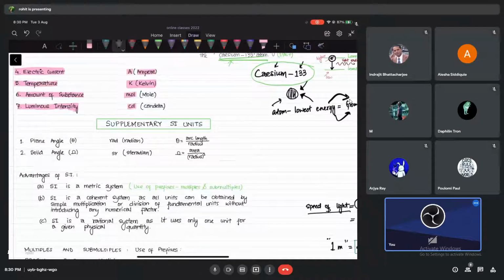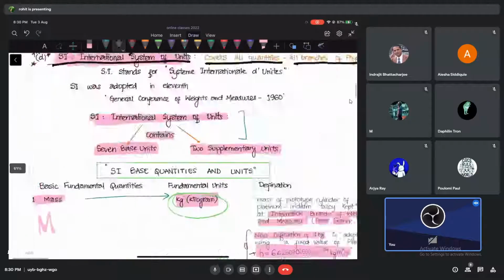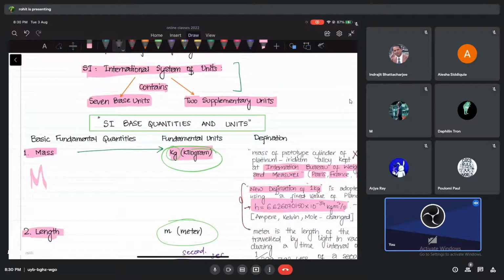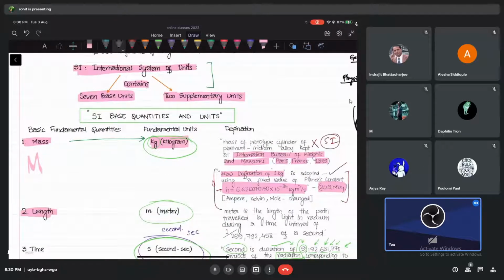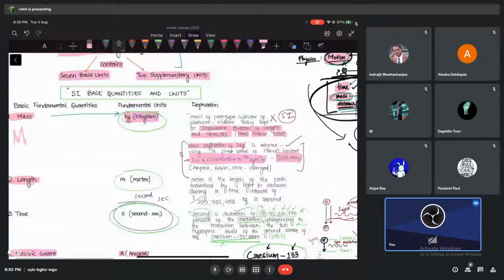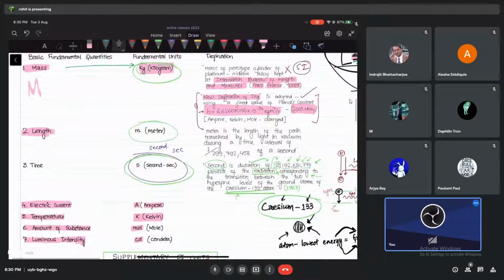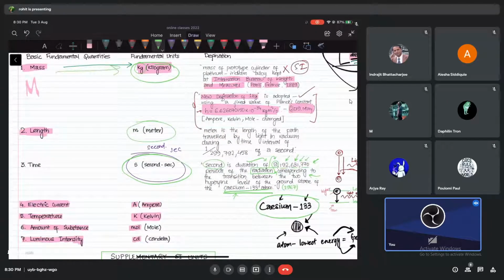Okay, so just now I was talking about the System International. I told you that most of the time in the entire book we will be following this international system. The advantage, I already told you: whatever we need to study in physics, all the quantities we are going to talk about, we can get them by using these 7 basic or fundamental quantities, and corresponding to that we have fixed some units. We are always going to use these units, no other units.